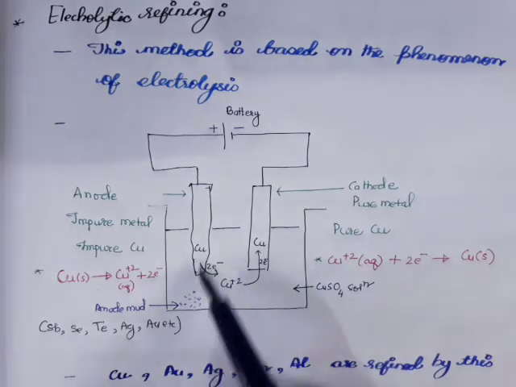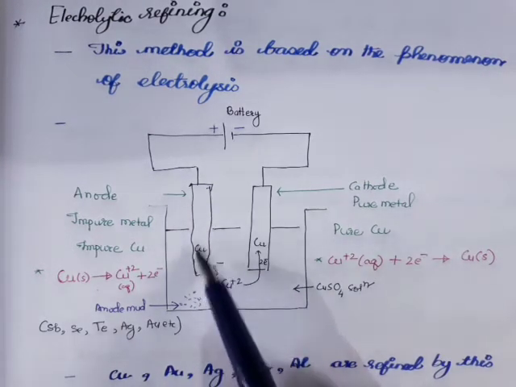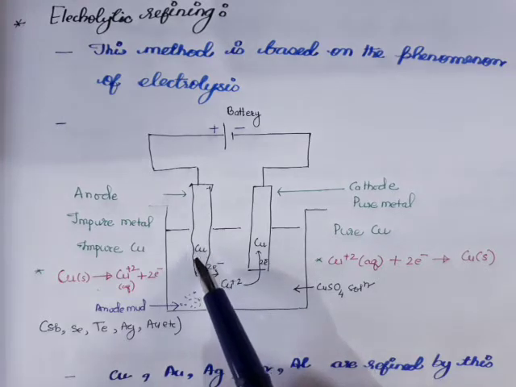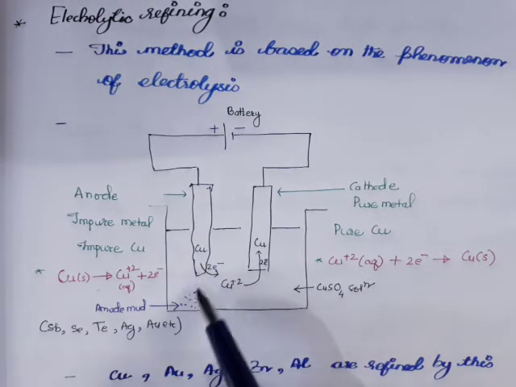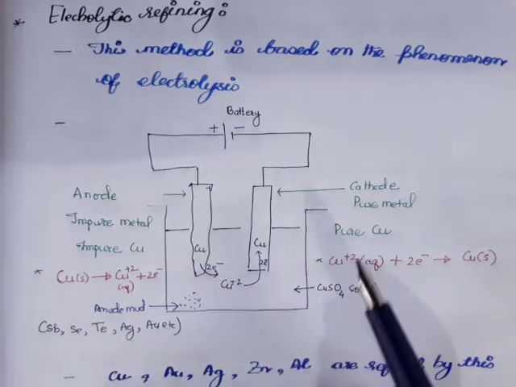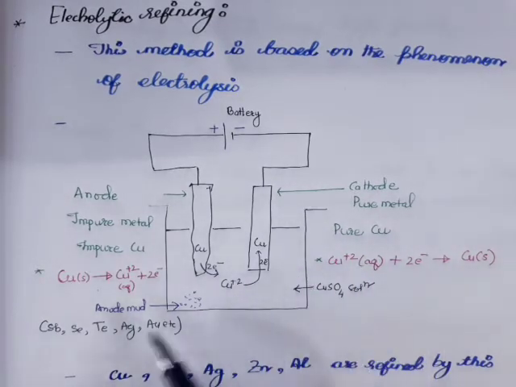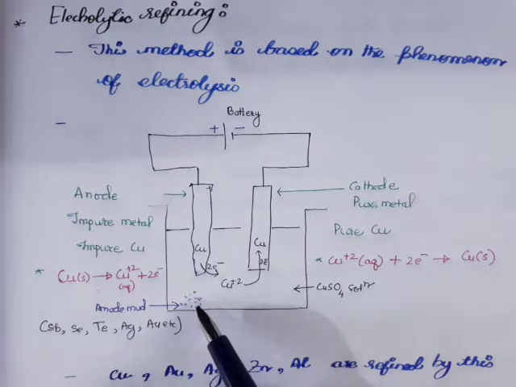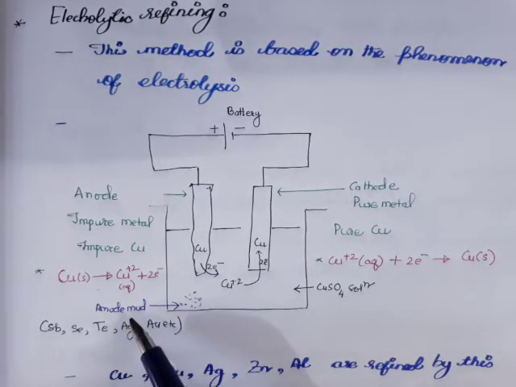So that means your anode, the impure copper, will start dissolving, and whatever impurities are neutral, like antimony, selenium, tellurium, silver, gold, will collect at the bottom of the anode, and this impurity is called anode mud.